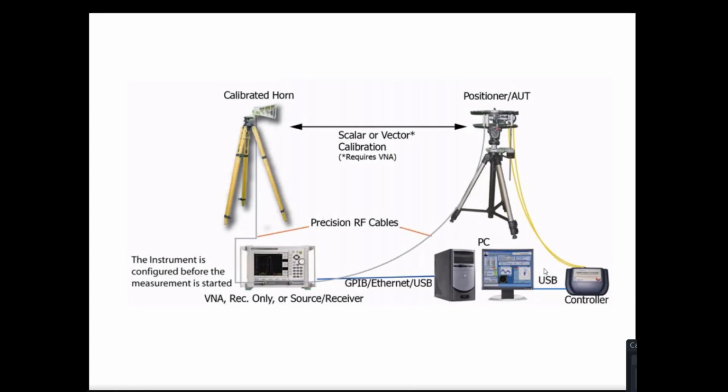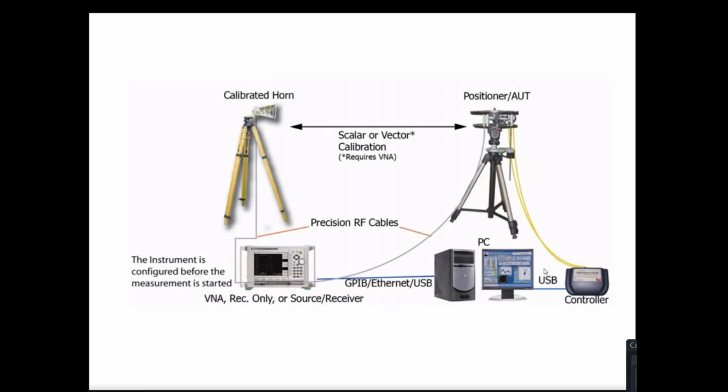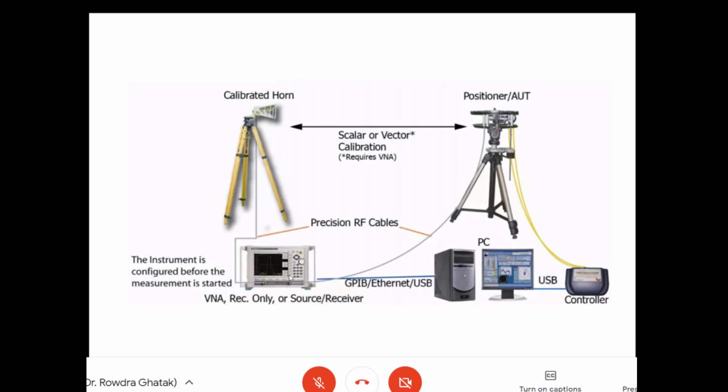Now, where to place them? Basically, you can have an anechoic chamber if you really have a lot of funds, or you can go to the terrace, go for an open antenna test range system, and you can purchase long cables. What we have done here is purchase long RF cables which can connect the transmitting and the receiving systems with the test and measurement instruments which are housed in the ambient temperature region in your lab. But you need to have good RF cables for that. Coaxial cables are available. You can easily get them to perform this.